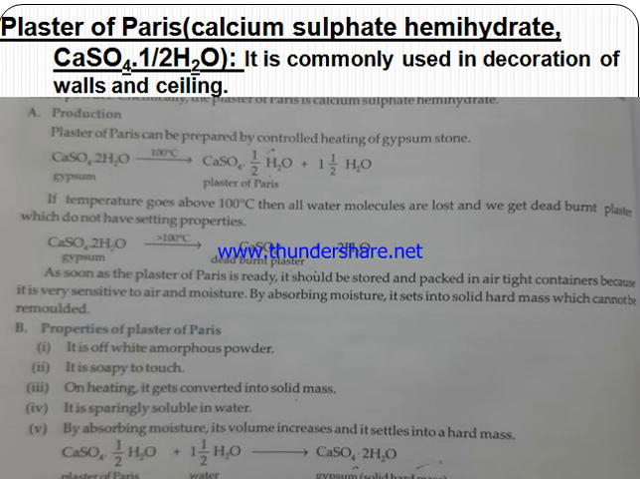Next is plaster of Paris, POP, having formula CaSO4 half H2O, that is CaSO4.1/2H2O. It is prepared from gypsum, having formula CaSO4.2H2O. On heating at 100 degrees Celsius, it converts into POP. But if heating increases beyond 100 degrees Celsius, it will form dead burnt plaster. It is an off-white powder, soapy to touch, and on heating it converts into a solid mass. It is less soluble in water and absorbs moisture to produce gypsum.